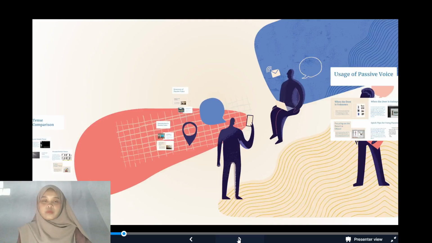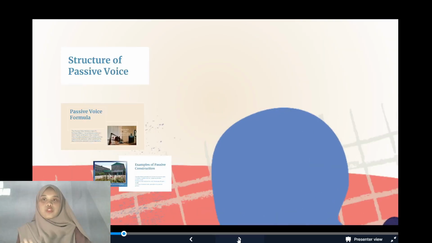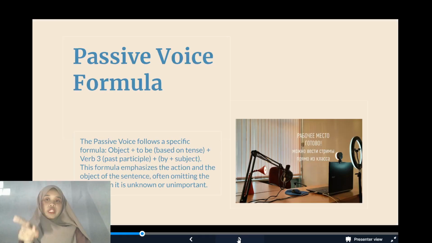So, structure of passive voice. Passive voice formula. The passive voice follows a specific formula: object, to be, verb 3, by plus subject. And this formula emphasizes the action and the object of the sentence, often omitting the doer when it is unknown or unimportant.